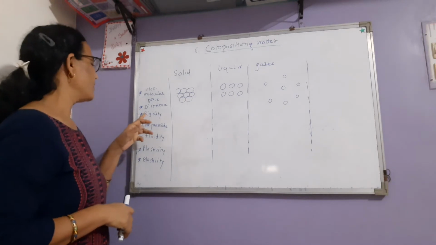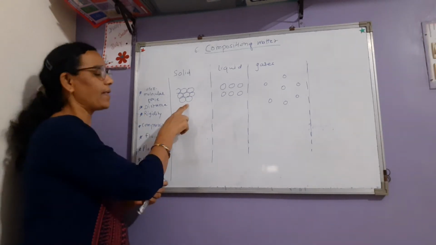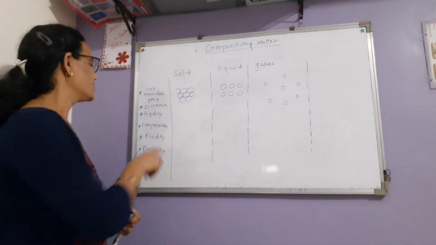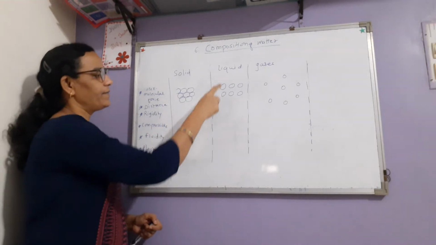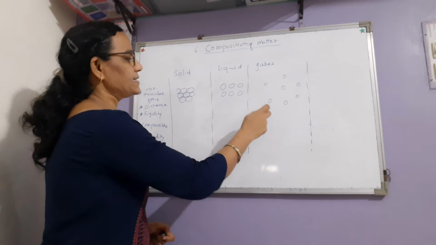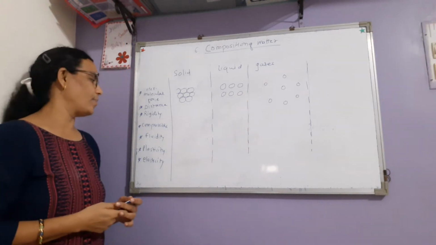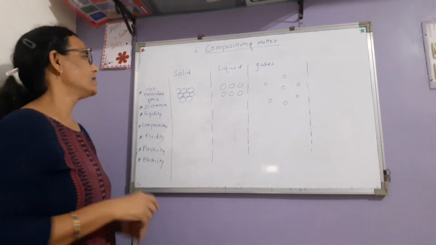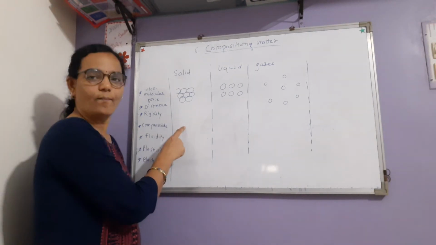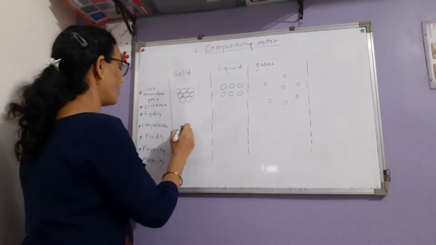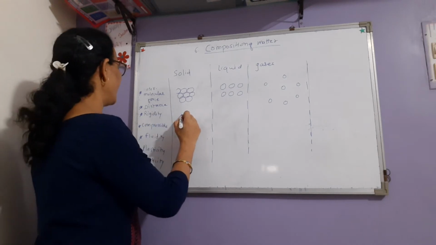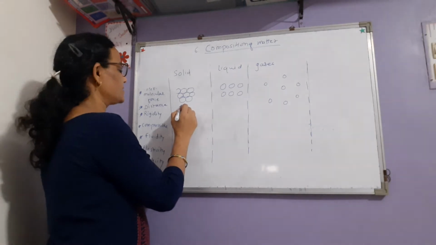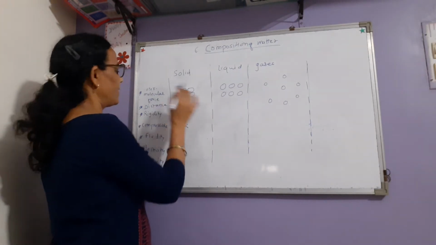Okay. Now rigidity. Solids cannot be pressed. They are rigid. It means they are tough. Solids are rigid, liquids are moderate, and gases don't show the rigidity property. Compressible means they can be pressed and made small. Solids are not compressible, absolutely not. Rigidity is in solids. Distance between the particles is less, the force of attraction is more.